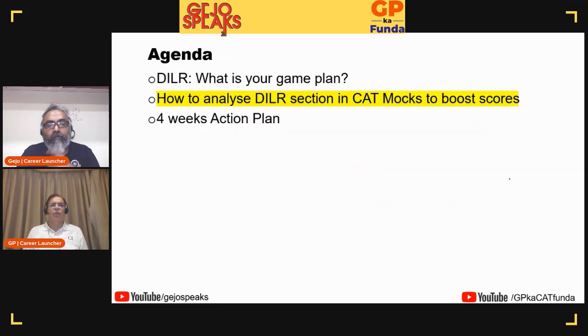Okay. So now let's look at how to analyze the DILR section in CAT to boost your scores. The challenge in DILR is essentially this: what do I do after I have taken a mock? Mock was a disaster. That's fine. Most of the mocks will be a disaster for most of the people. It is what you do after the mock. How do you analyze, what are the things you identify for yourself that will tell you whether you're on the right track or not, whether you'll be able to improve your scores or not.